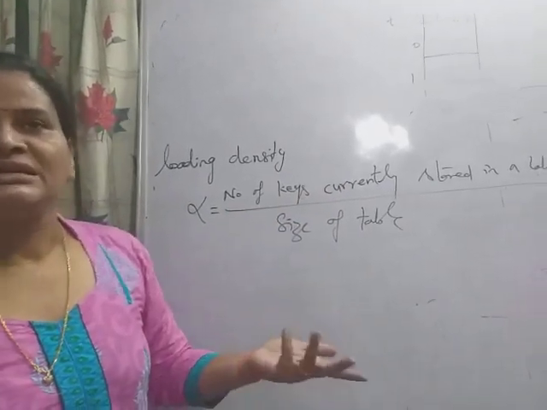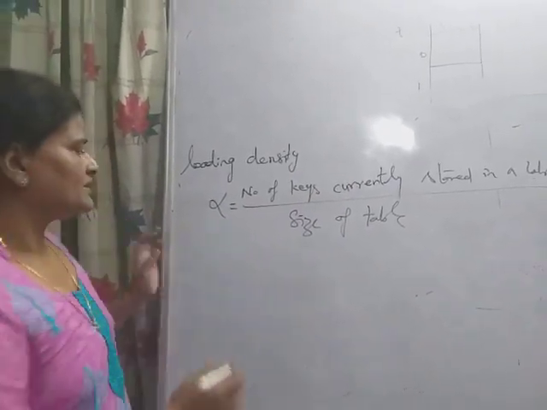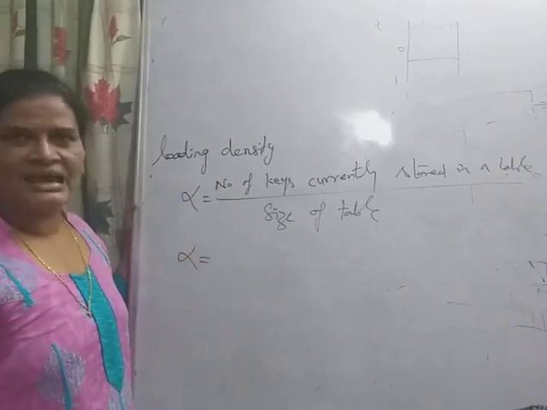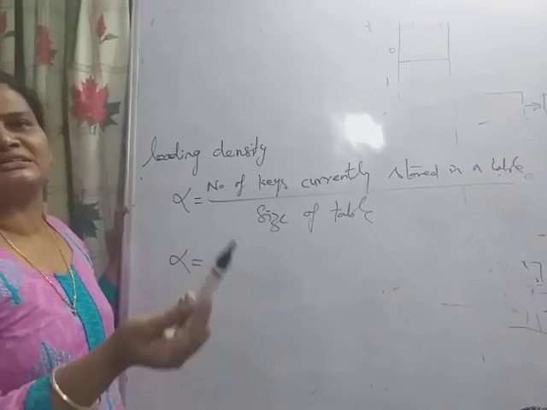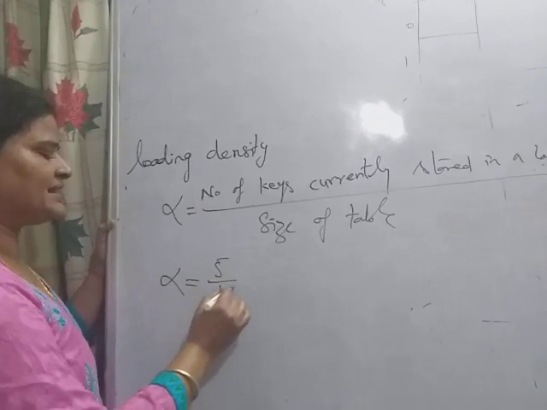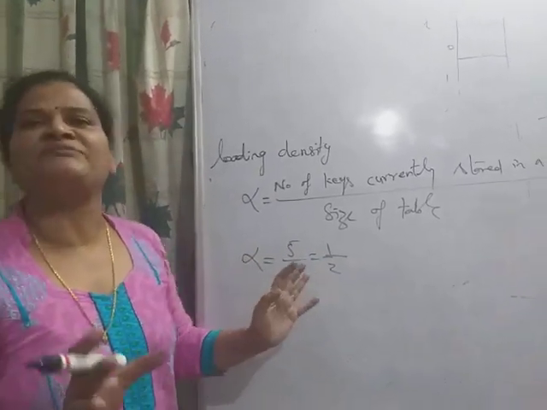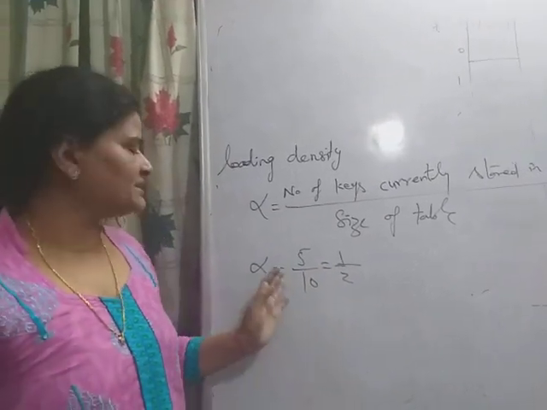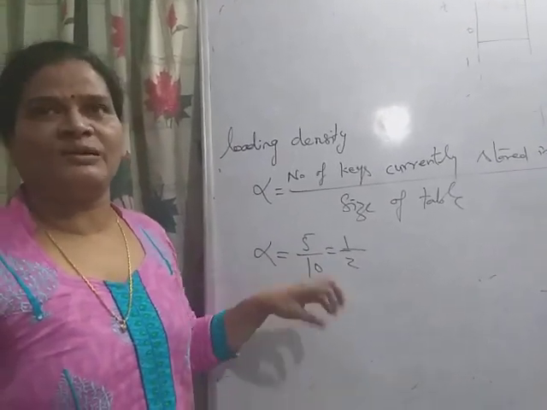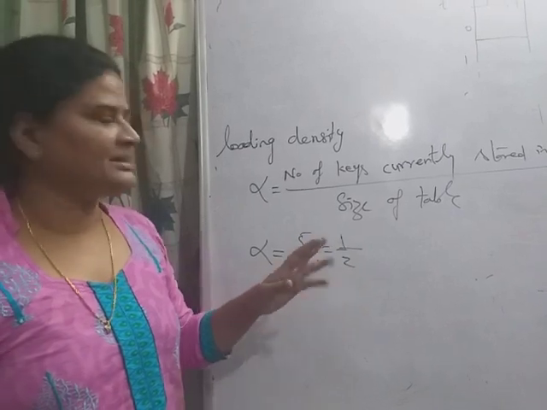For example, suppose the size of the table is 10 and the total number of keys currently stored is 5. So 5 by 10, that is 1 by 2. It means the loading density is one half, meaning the table is 50% full. In this way we analyze the successful and unsuccessful search.